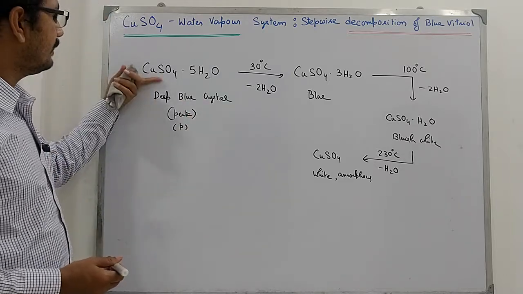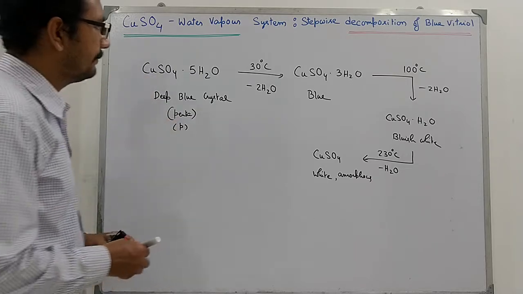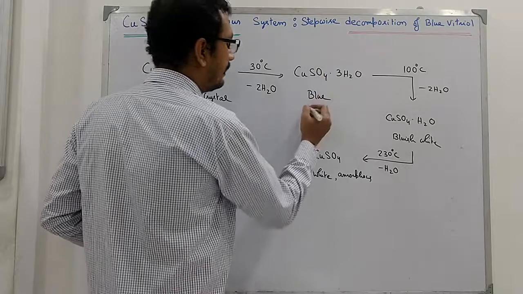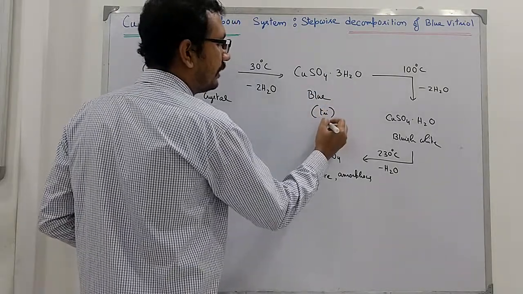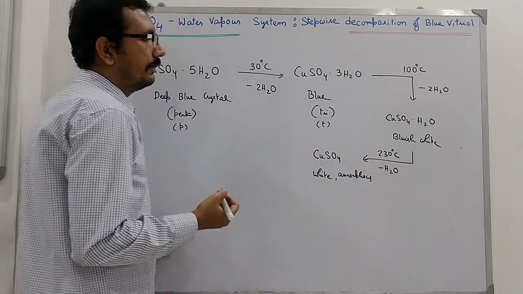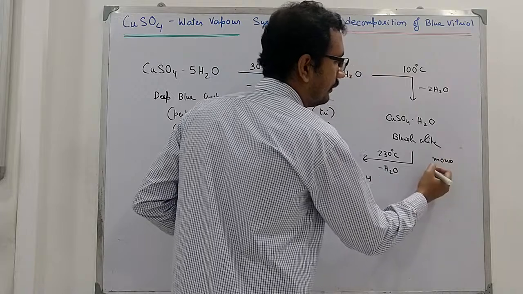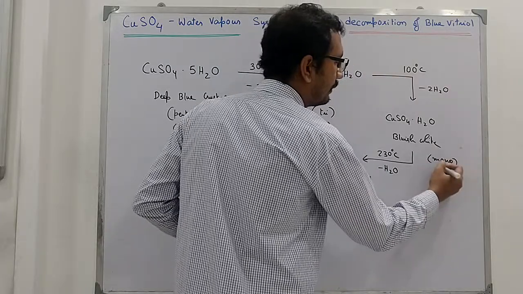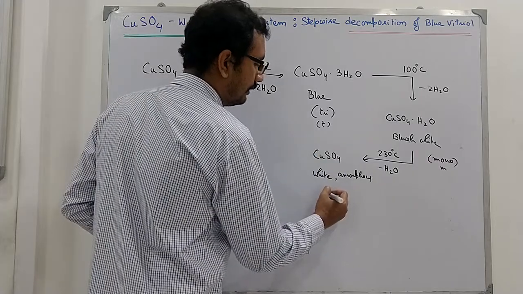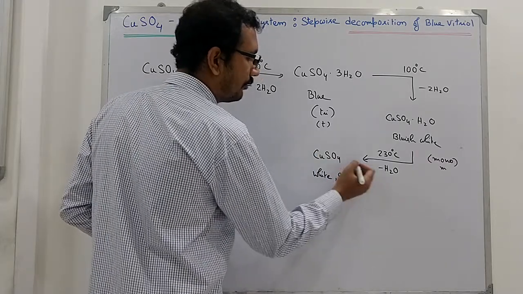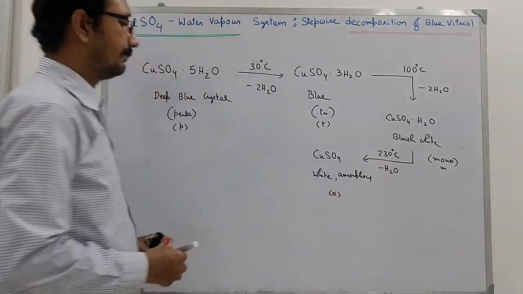And for this trihydrate system, we will call this tri and symbolize as T. And for the monohydrate system, we will refer to it as mono and symbolize as M. And for this one, we will call it amorphous or anhydrous and symbolize as A.